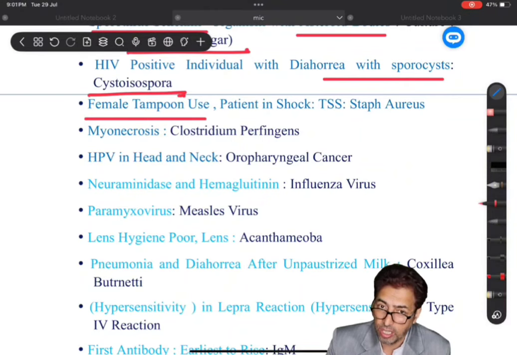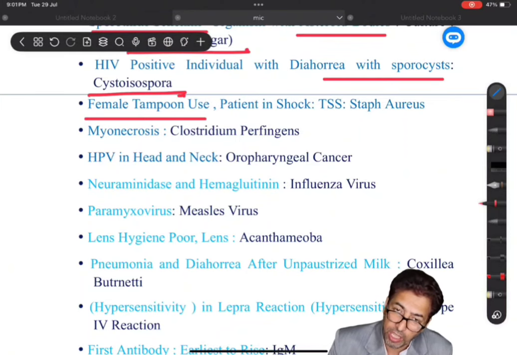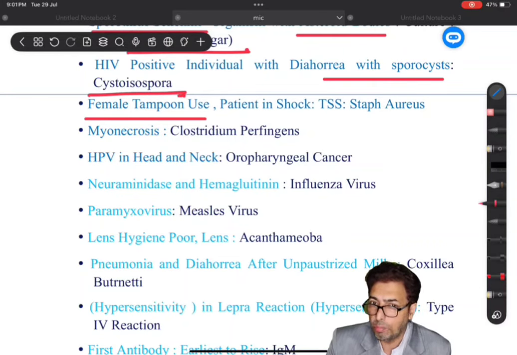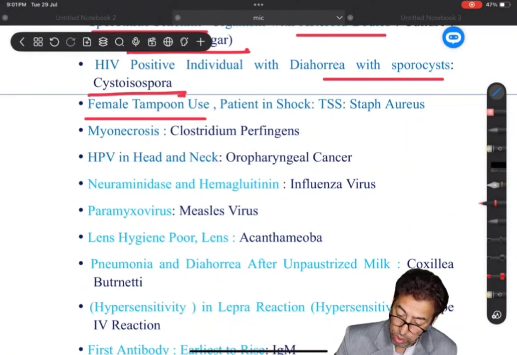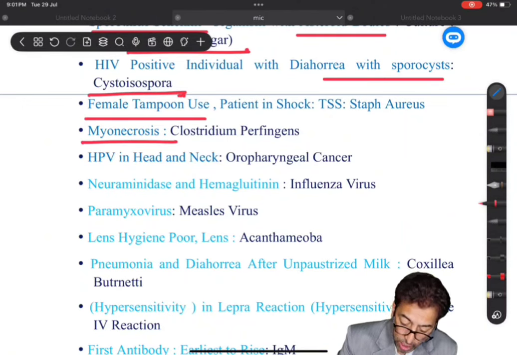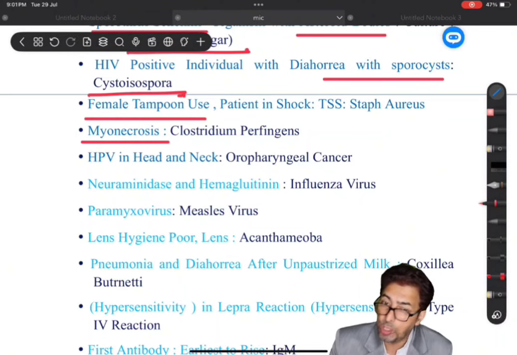Acute mastitis, that's very important. Acute bacterial endocarditis, very important. These are some of the very important diseases in addition to many more diseases which are there. So female, tampon use, and Staph aureus. Now another question: myonecrosis is caused by which organism?